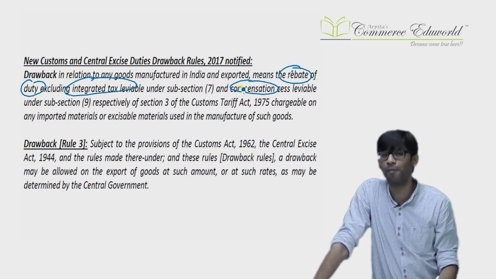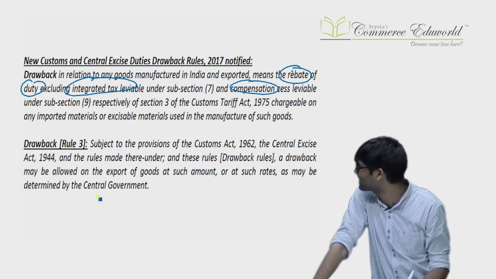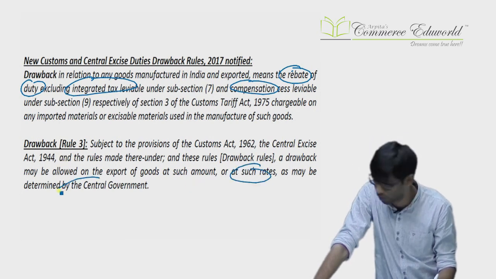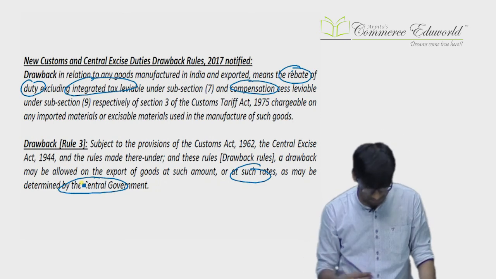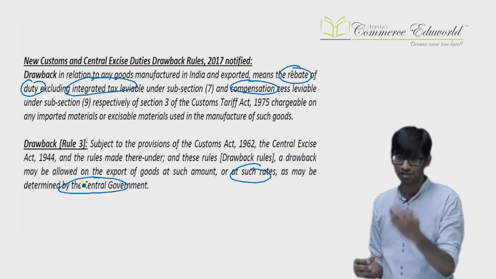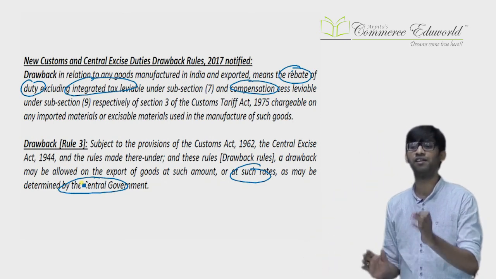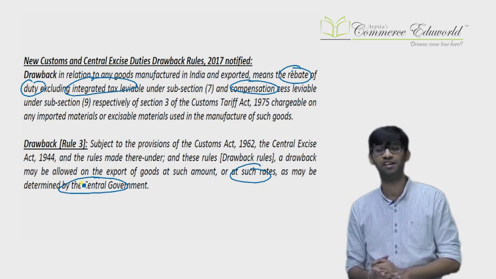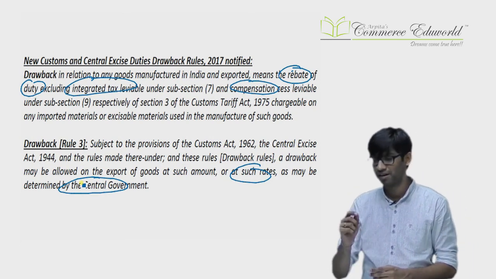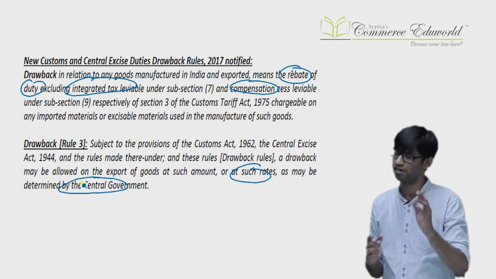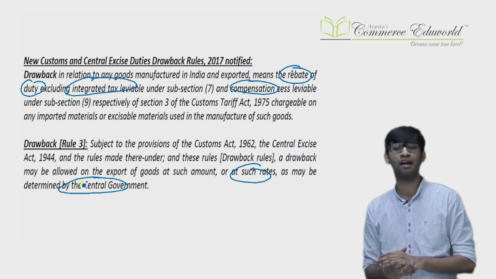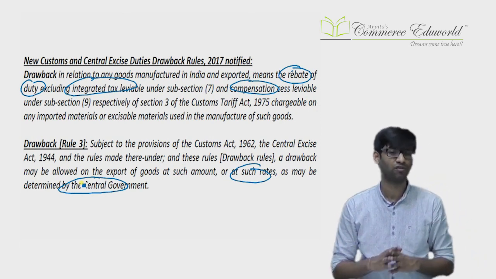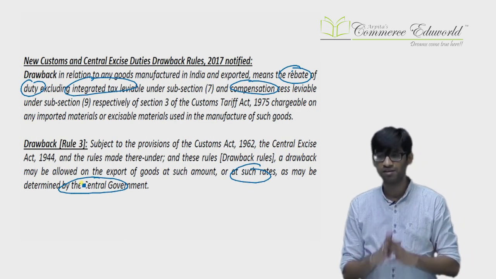Sir, how much drawback will be available? Drawback will be available at such rates as may be determined by the government. Okay. Let us say I import certain goods, use that, I manufacture certain goods and I export. Government will give a rate and on that rate only I will get the drawback. Let us say government has given a rate of 20% on the sale value, I will get a drawback of 20% on sale value. It is an ad hoc rate. It can be more or less than the actual, no need to calculate the actual.